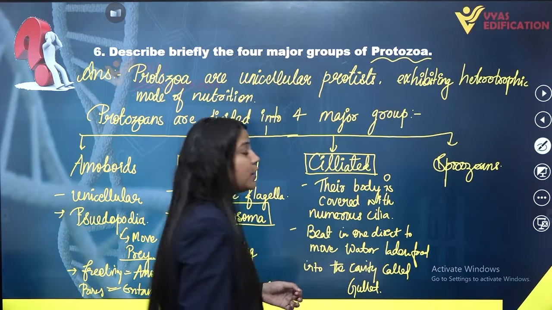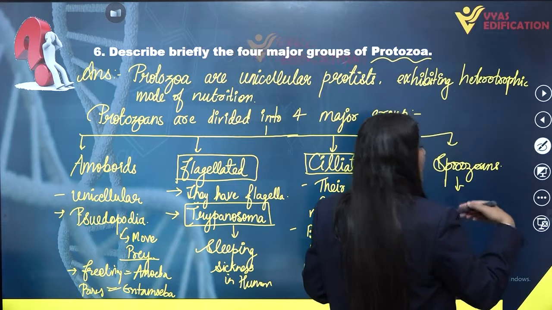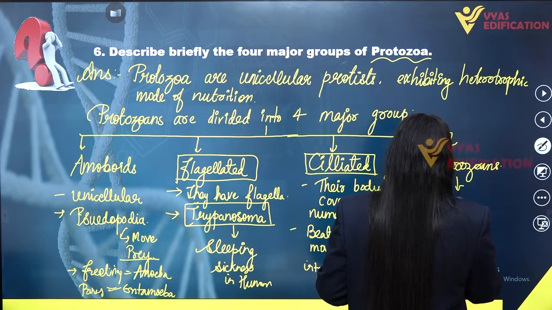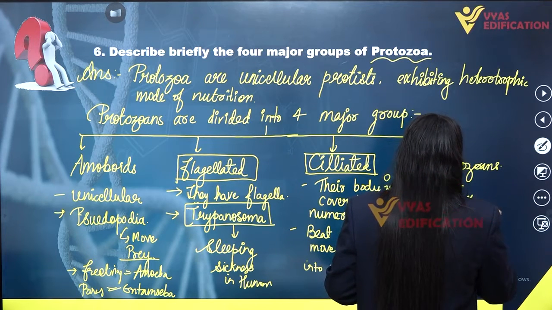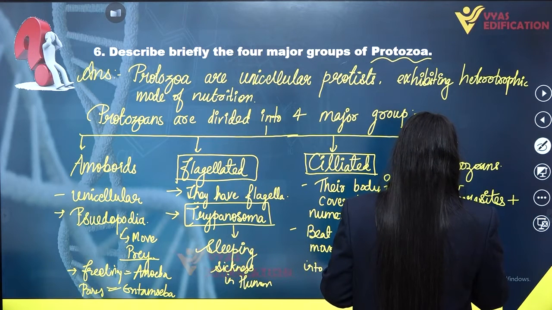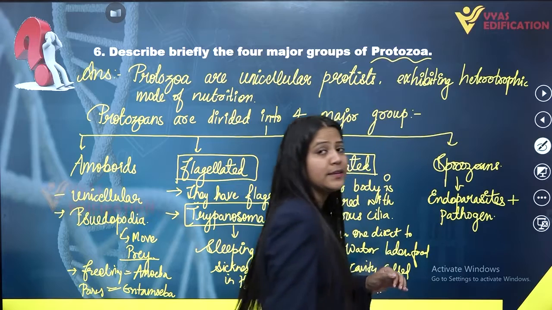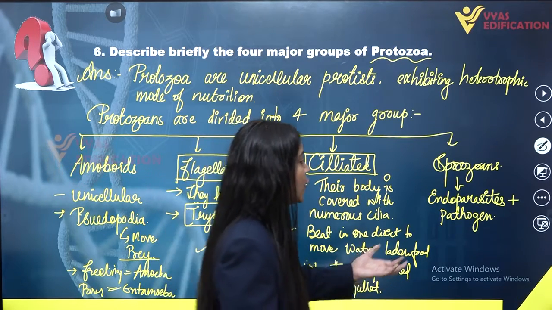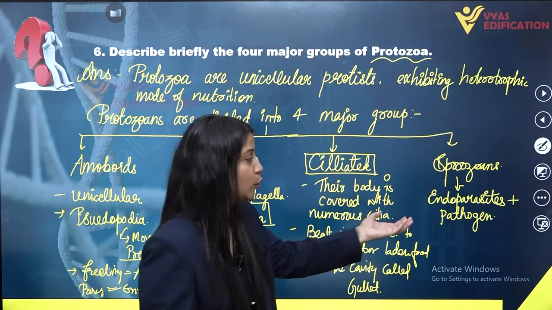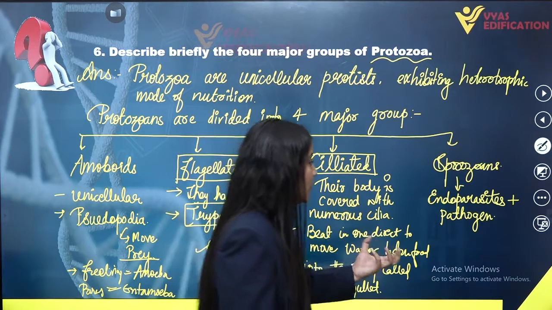And the last category of protozoans, that is sporozoans, this includes all the pathogens and endoparasitic forms. So this includes all the endoparasites plus pathogens. Pathogens are those agents which are capable of causing disease in other organisms. All these are known as pathogens. So this last category of protozoans, that is sporozoans, includes all the endoparasites and pathogens.